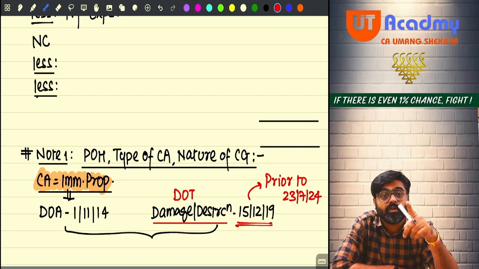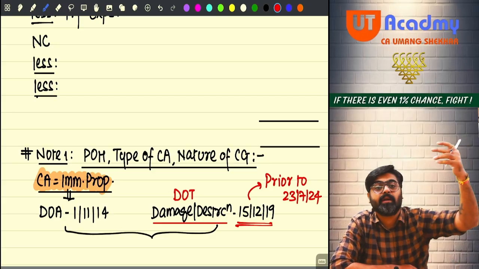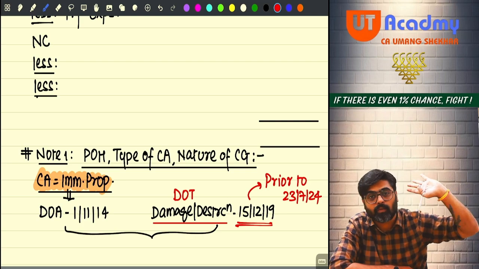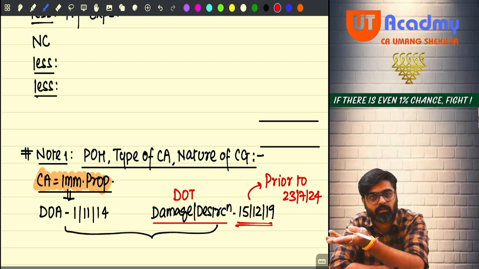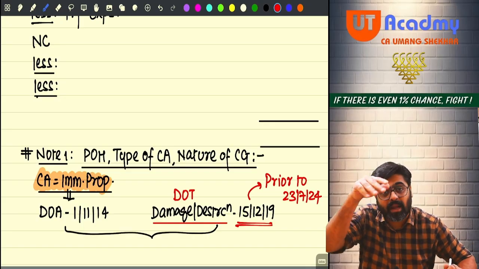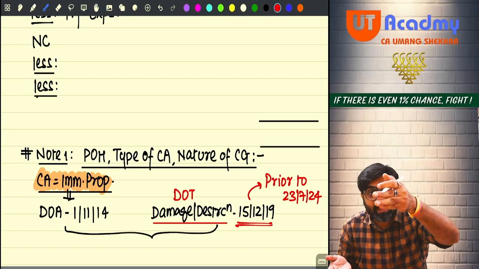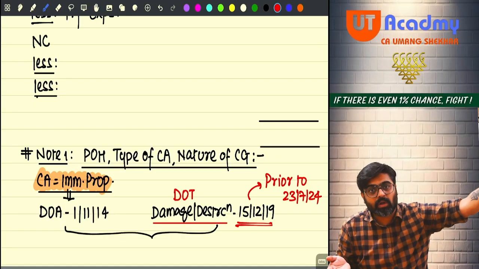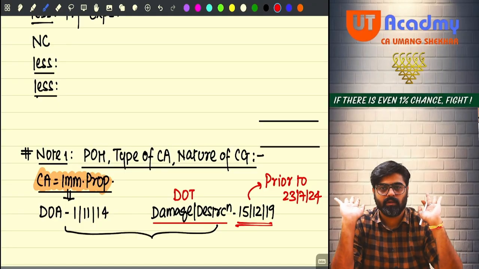The assets whose period of holding was 36 months, that period is now taken as 24 months. But for immobile property, earlier also it was 24 months, now also 24 months. If the transfer is made prior to 23rd July, 24 months, and if the damage or destruction would have been done on or after 23rd July 2024, still I would have taken 24 months only.